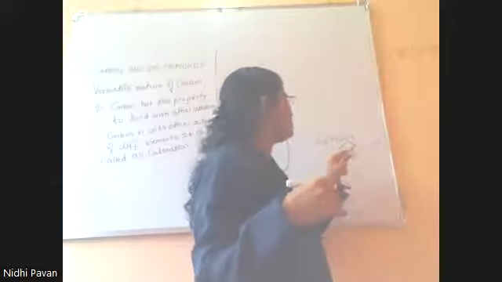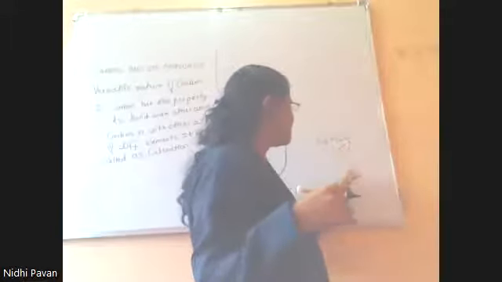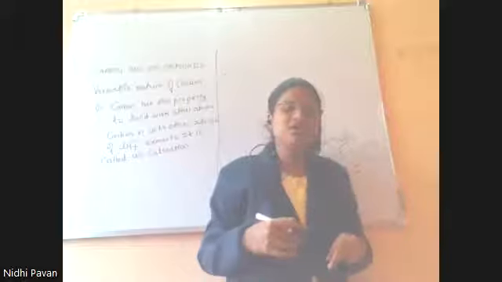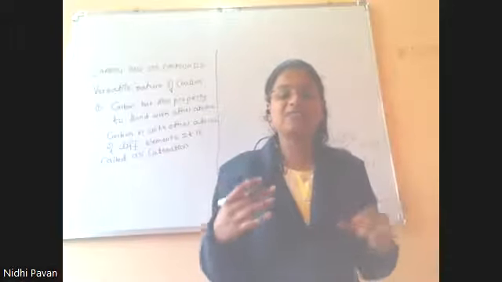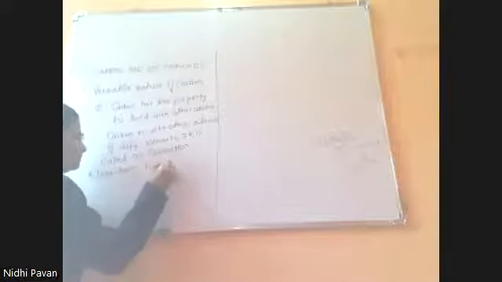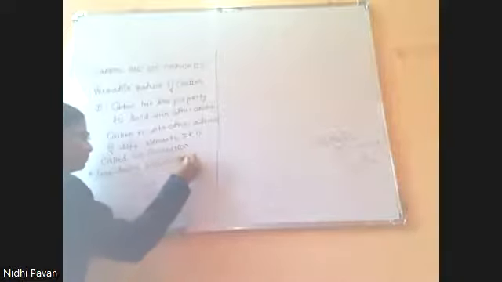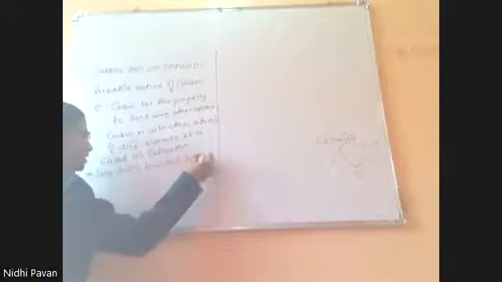Here, as you can see, it is in the form of a ring. So carbon atoms can be linked in the form of long chains, branched chains, or rings.